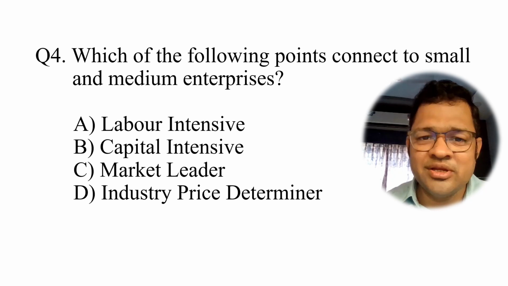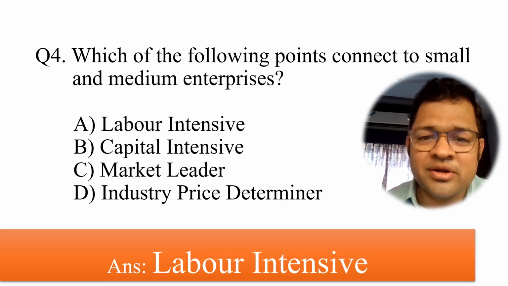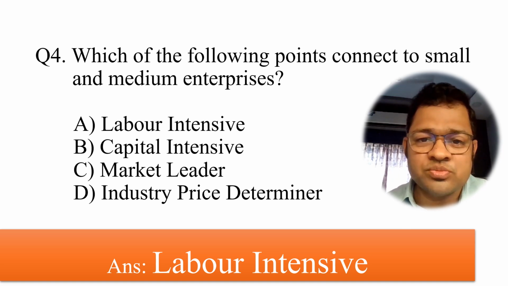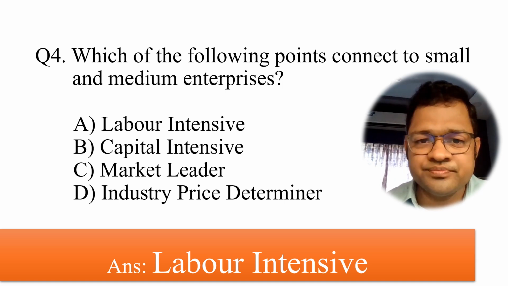Small scale industry helps to develop the employment scenario for labor intensive jobs, because when more and more labor is connected to small and medium enterprises, migration will be checked, and that is the objective of small and medium enterprises.